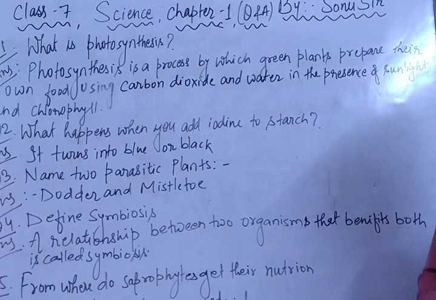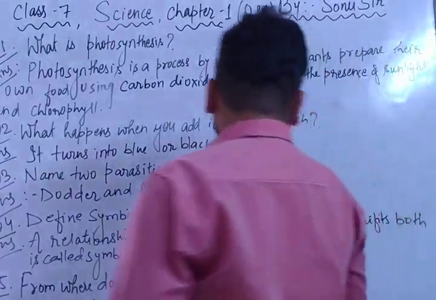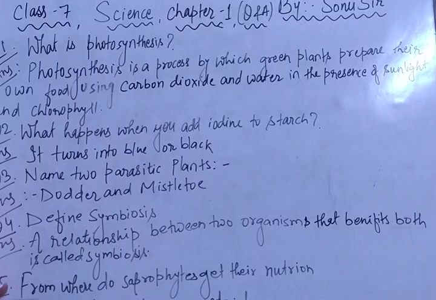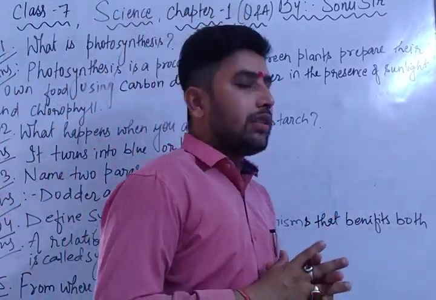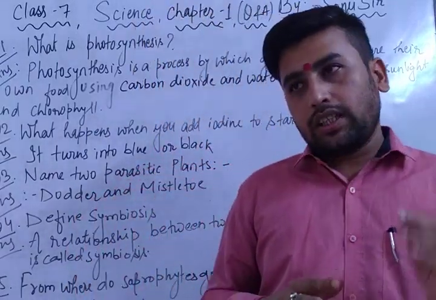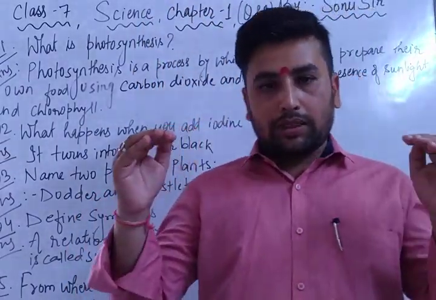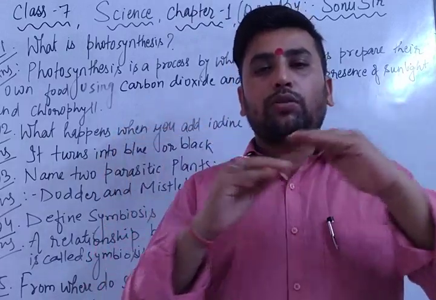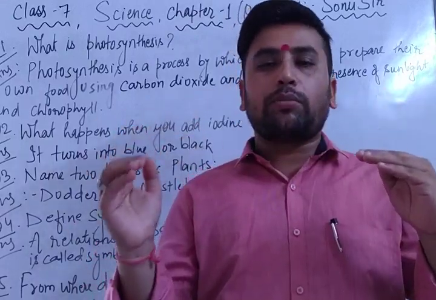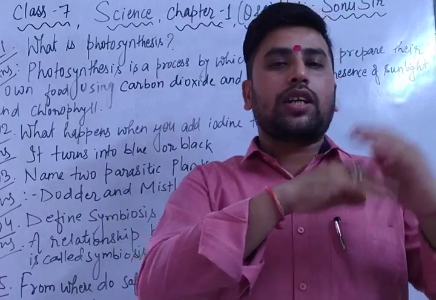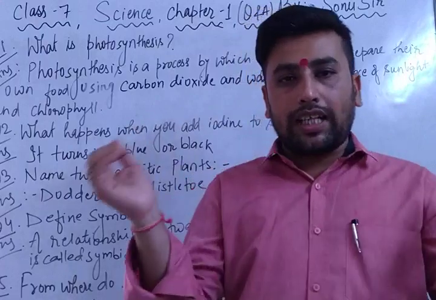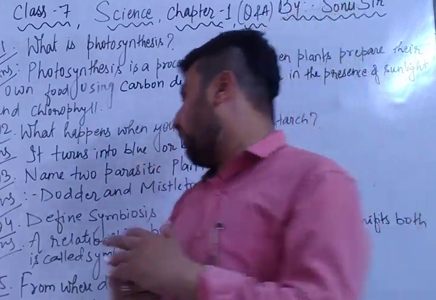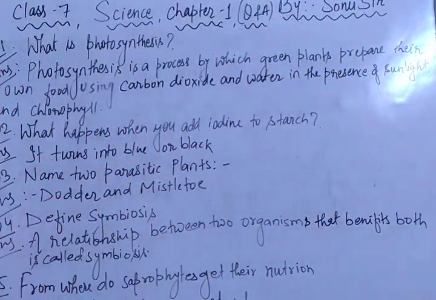Define symbiosis. A relationship between 2 organisms that benefits both is called symbiosis. Symbiosis means when the 2 organisms benefit each other. Means one organism is there, another organism is there, they both are benefiting each other. This organism gives nutrition to that organism and that organism gives nutrition to this organism. So they both help each other, right? They both help each other. So you can see here, a relationship between both organisms that benefits both is called symbiosis.